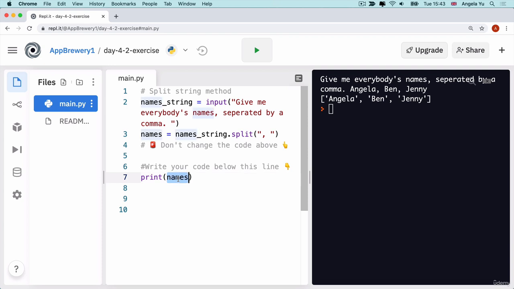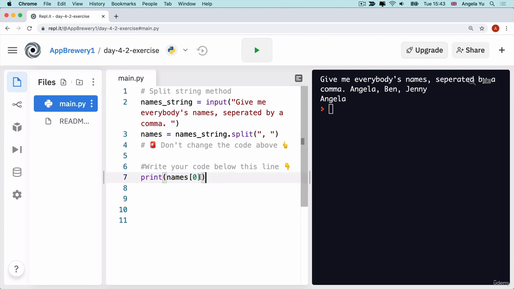So now that we've got the list as a starting point stored inside names, how can we go about generating a random name and picking it out of the list? Well, we know that we can pick an item from the list by adding a set of square brackets and then an index number. So in this case, it should print the first item out of the list, which is going to be just the word Angela. And I can run this to prove this to you. You can see that names is a list of all the names, Angela, James, Ben. Names at position 0 is Angela, the first item.